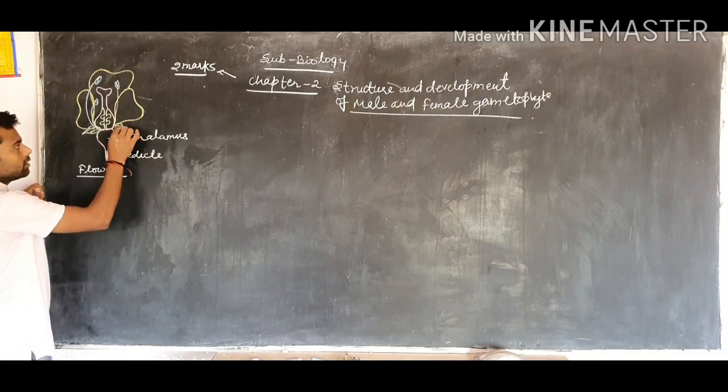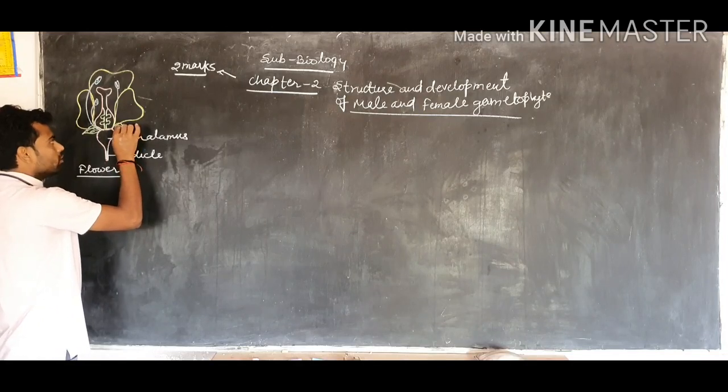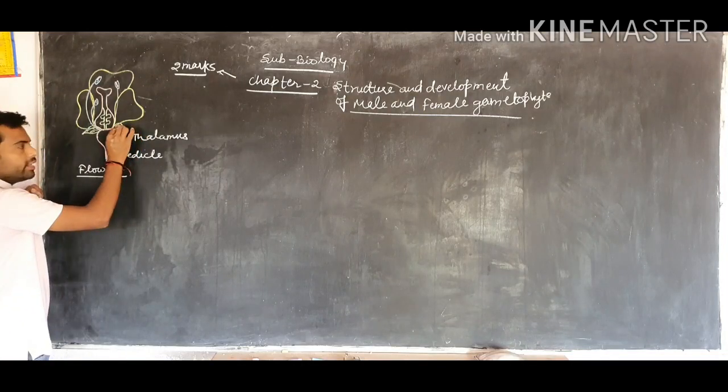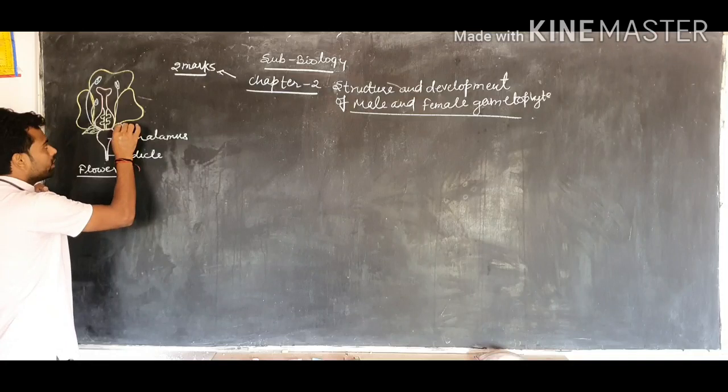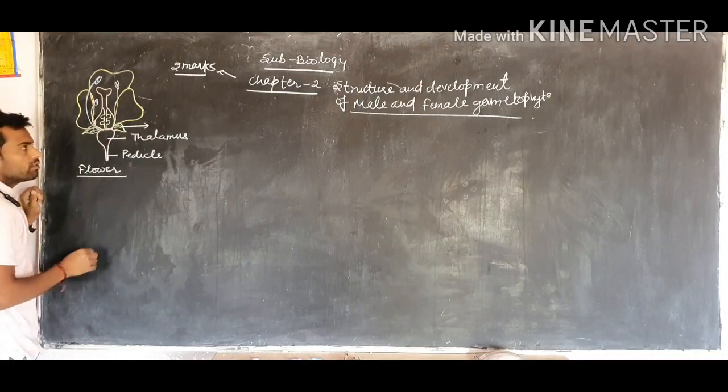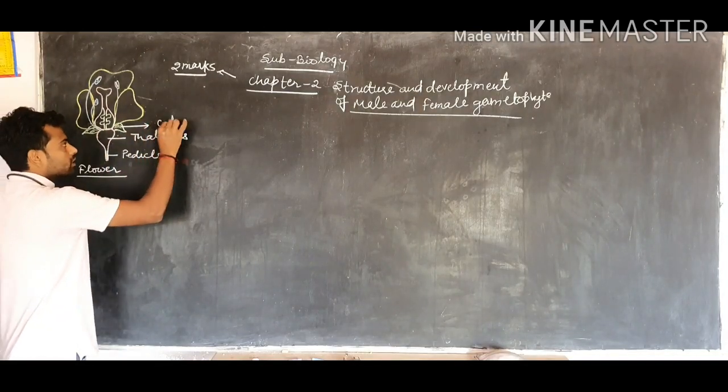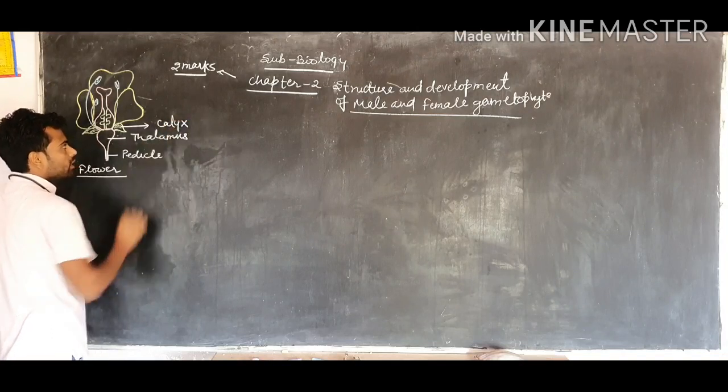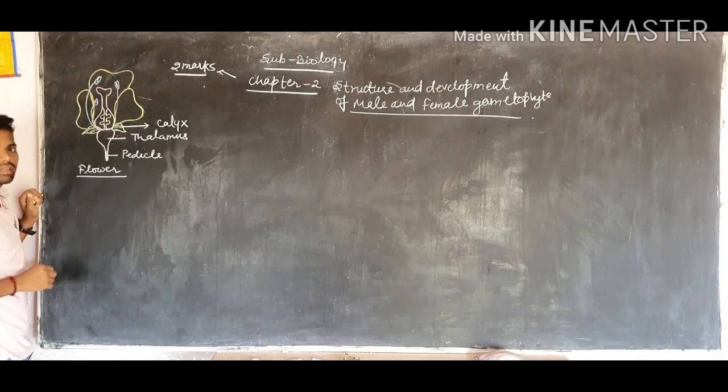The first whorl is a green, chlorophyll-containing and photosynthetically active structure, called the calyx.